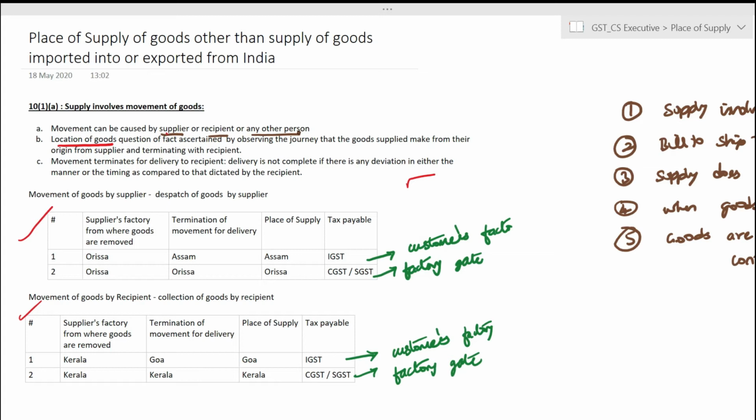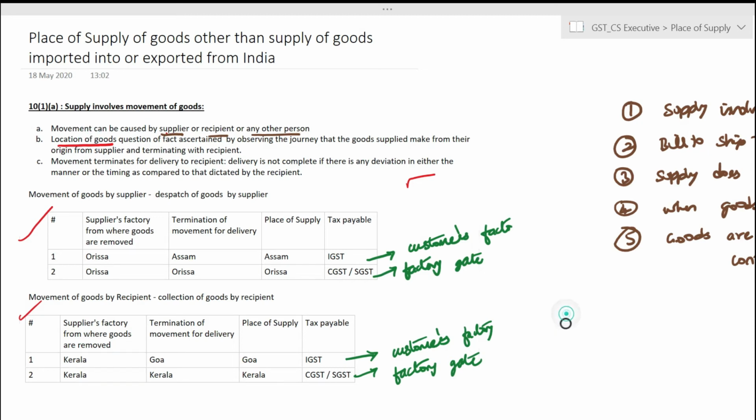There can be an agreement between a supplier and a recipient that the goods will be deemed to be supplied at the factory gate. We all know the Ex-Works contract, right? In case of an Ex-Works contract, the risks and responsibility of the goods terminate at the supplier's factory gate. It is only the responsibility of the recipient to take the goods safely to his factory.